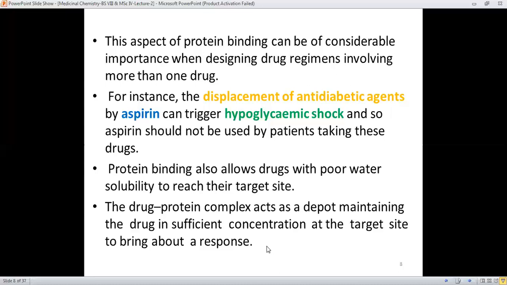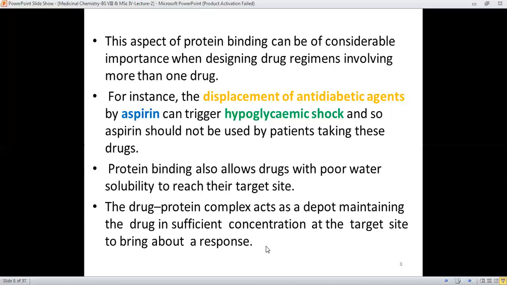It means that this drug protein complex is responsible for the transport of the drug in a sufficient concentration.